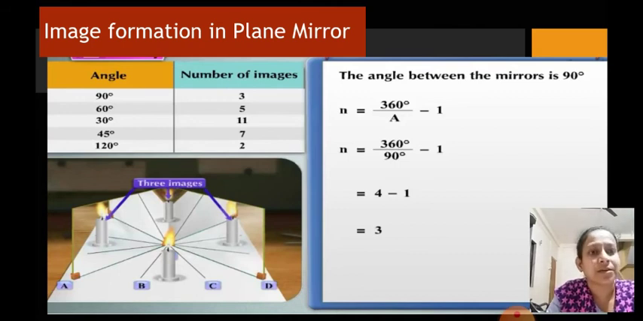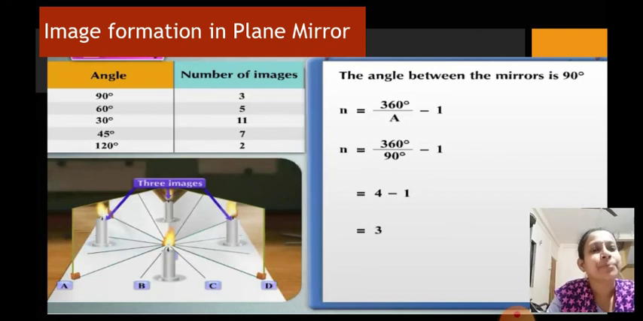If you see over here, if we take the angle 90 degree and substitute in place of a, that is 360 degree upon 90 minus 1. 360 upon 90 will come as 4. When you divide 360 by 90, you will get the answer 4. 4 minus 1 is equal to 3. So isn't it amazing that in the practical activity you got 3 images? The same way by the formula also you can find out how many images can be formed when the two plane mirrors are kept at different angles. Fine. So 3 images will be formed.